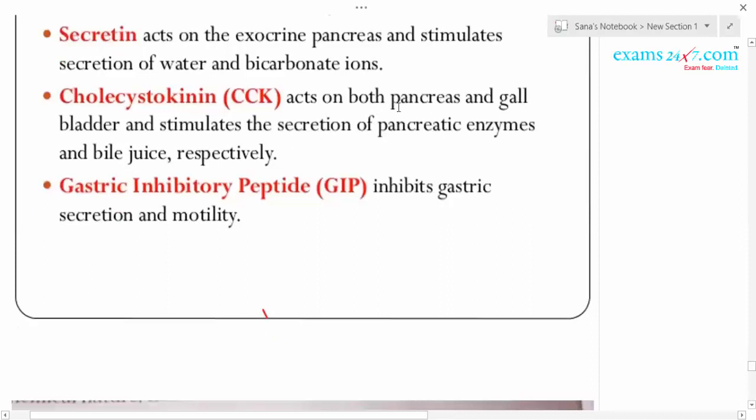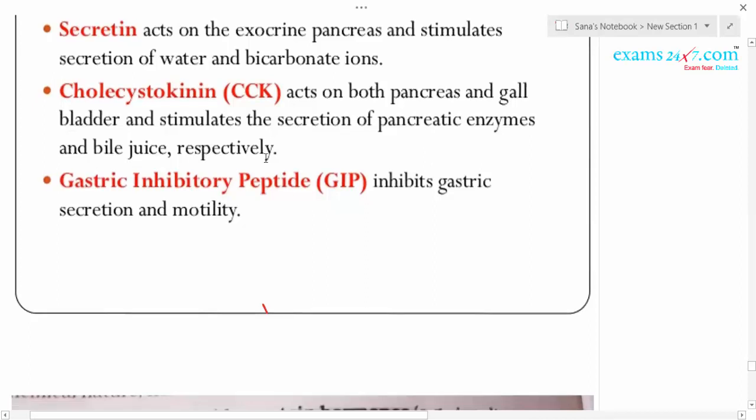Another one is CCK. It acts on both the pancreas as well as the gallbladder and stimulates the secretion of pancreatic enzymes and bile juice. Bile juice is secreted from the liver. Bile juice consists of bile, which helps in emulsification of fat. This bile juice is temporarily stored in the gallbladder. The duct of the gallbladder is called the cystic duct. CCK stimulates the gallbladder to contract and release the bile.